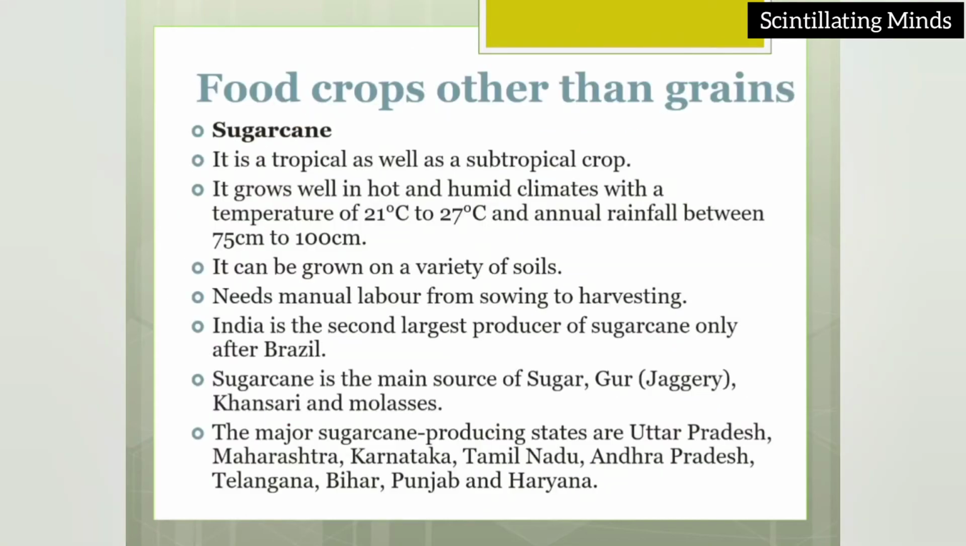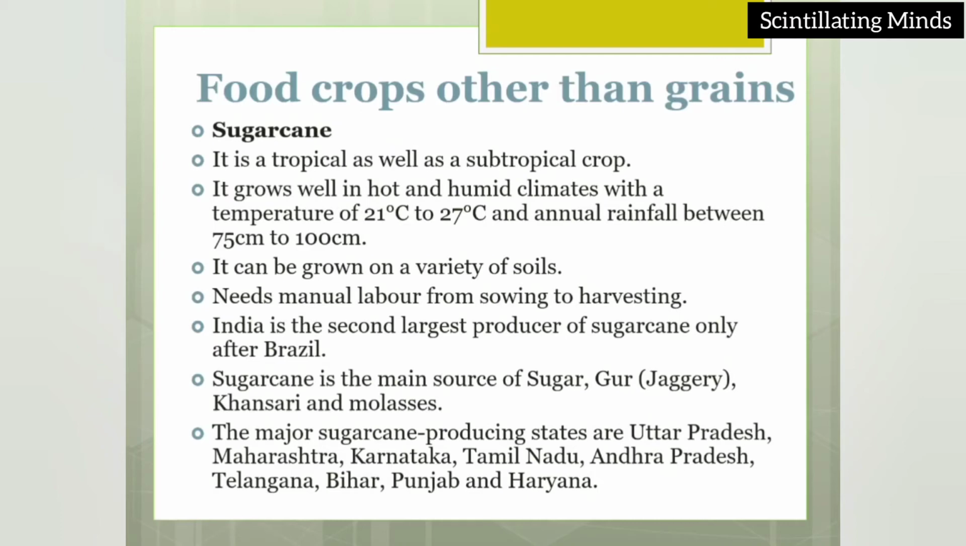Now other than food crops, we are going to talk about some more important crops which are part of our diet. Sugarcane. As you all know, sugarcane is a tropical as well as a subtropical crop. It grows well in hot and humid climate with a temperature of 21 to 27 degrees centigrade, and rainfall of 75 centimeters to 100 centimeters. This is the geographical requirement of sugarcane.